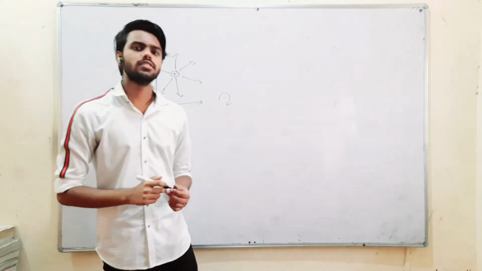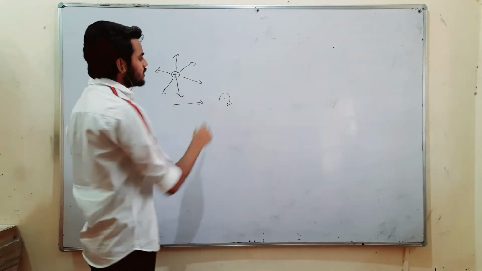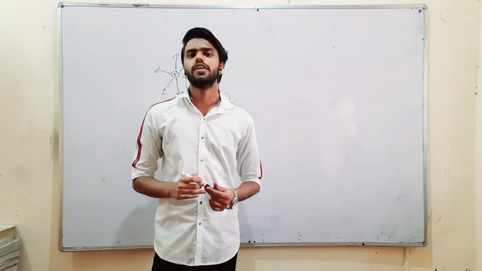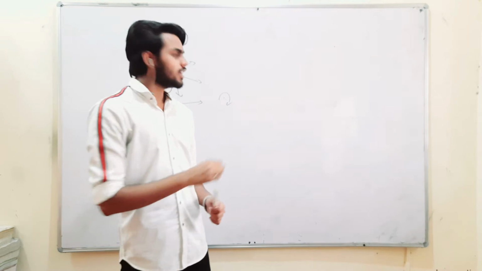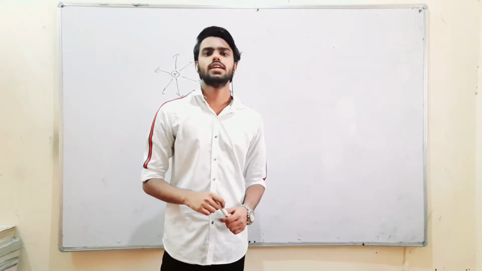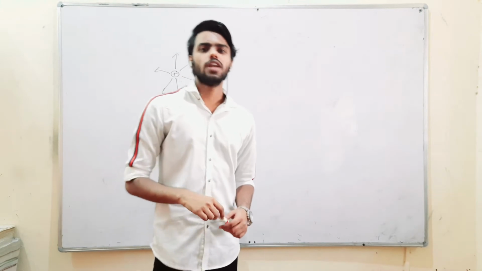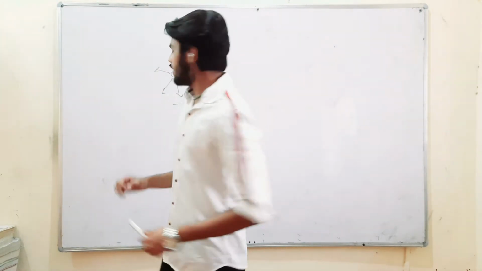So the question arises: how does a charge, when it's static, create an electric field, but when it starts moving, it starts creating a magnetic field? Well, you might be very surprised to know the answer. The answer lies in Einstein's theory of relativity. Yes, Einstein's theory of relativity, and I'll be describing how this happens. Well, let's take a look.